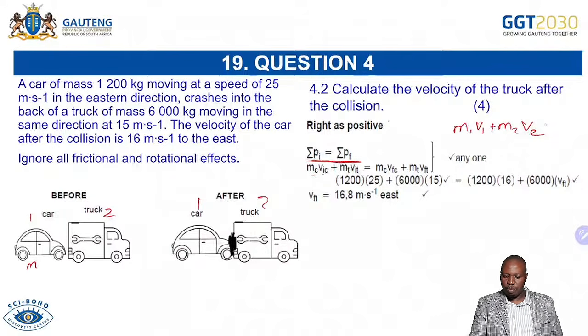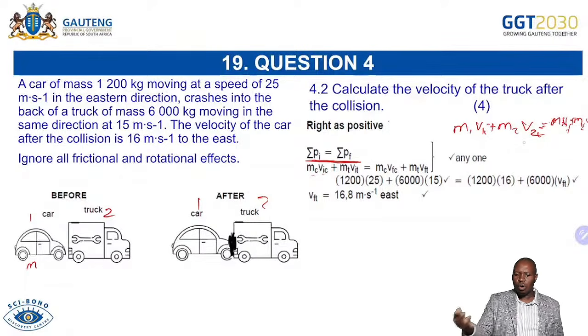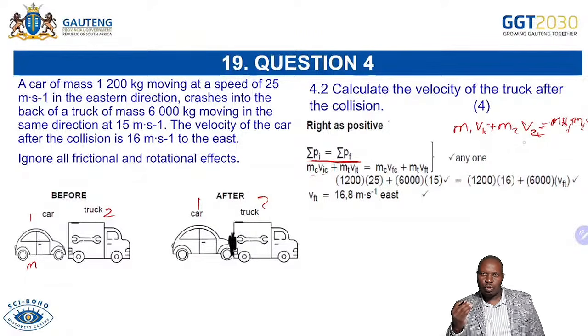So you can use M1 V1 plus M2 V2, where the V must be initial. On the product side, we have the final, so it will be M1 V1 final plus M2 V2 final. So we expect you to do that as well. And this is one of the formulas that is not in your data sheet. So definitely you do that.